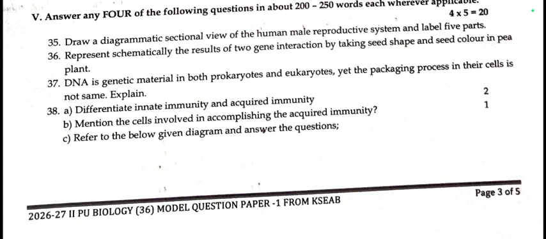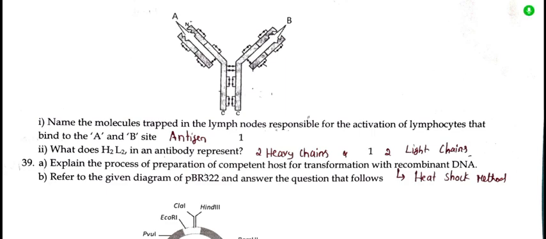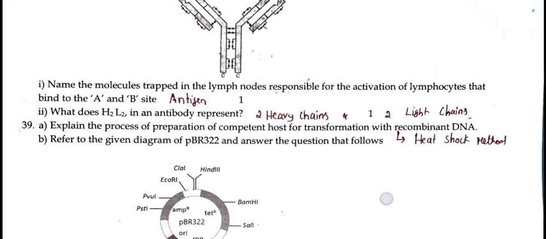38th question is very easy, difference between innate and acquired immunity. Then they mention the cells involved in accomplishing the acquired immunity. And there is a diagram. In this diagram, the molecule trapped in the lymph node is antigen, at binding site A and B, and H2L2 means two heavy chains and two light chains of antibody.